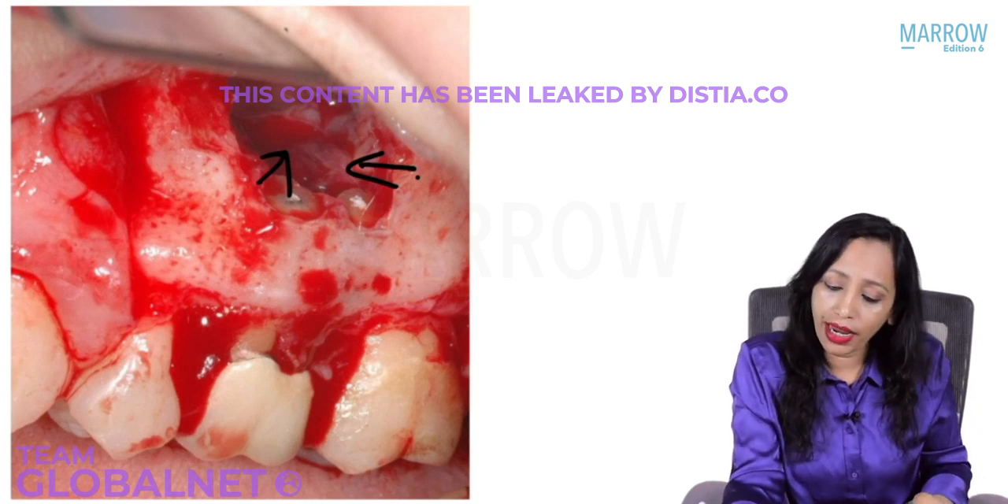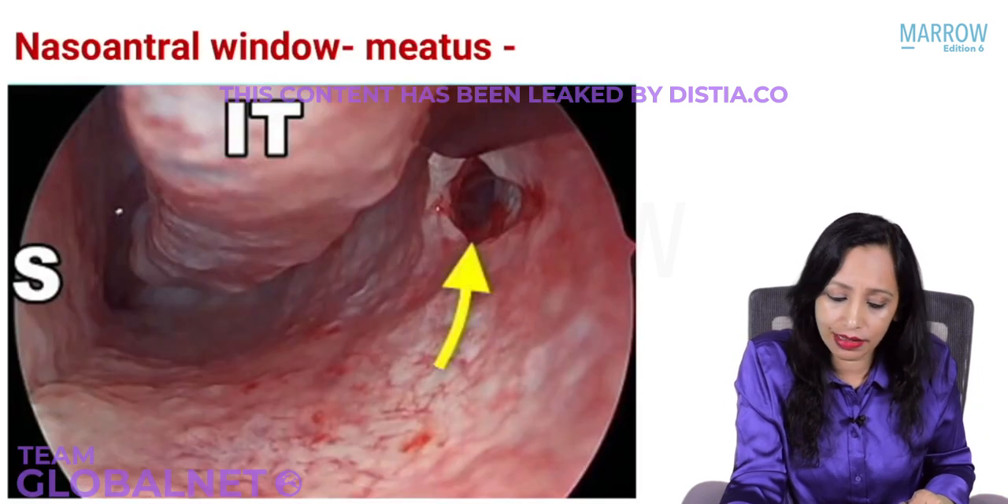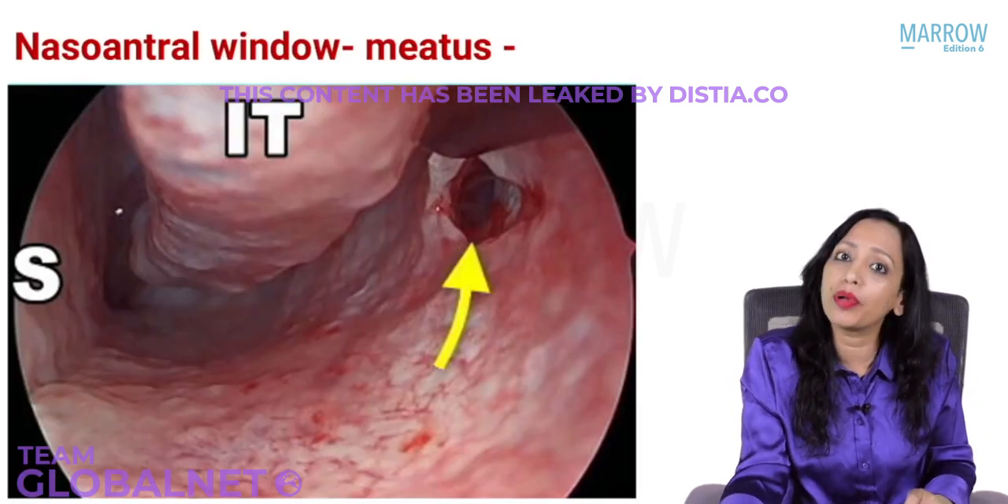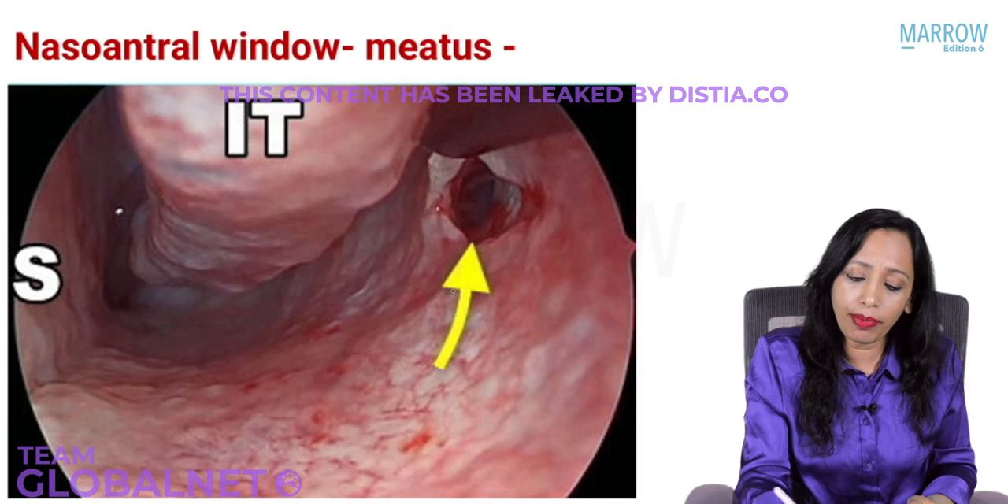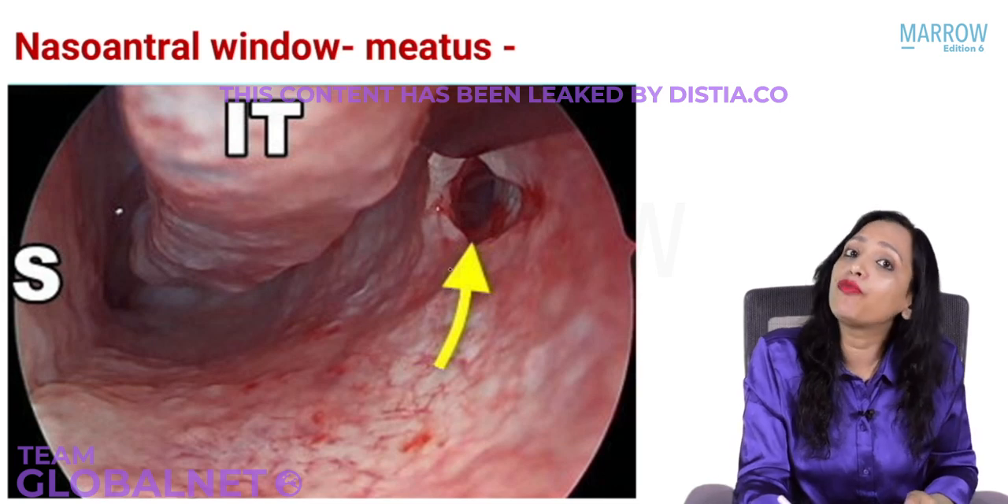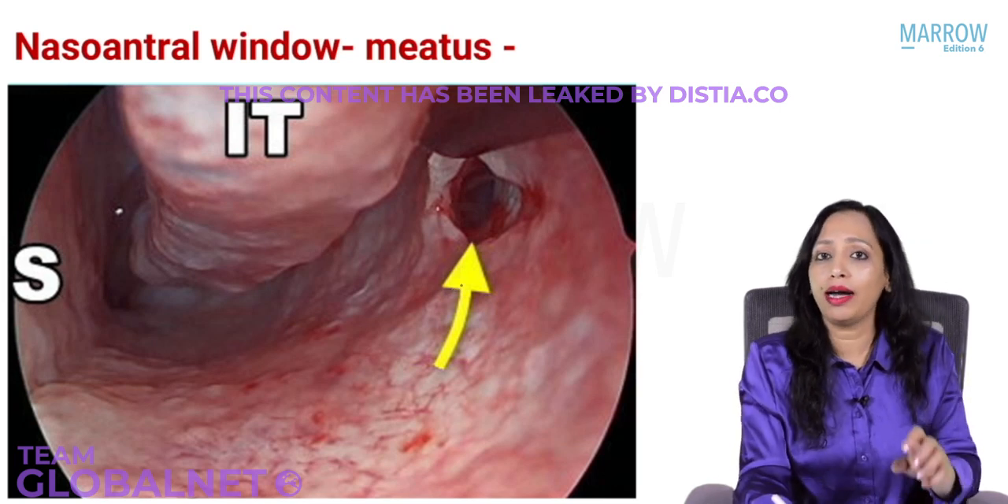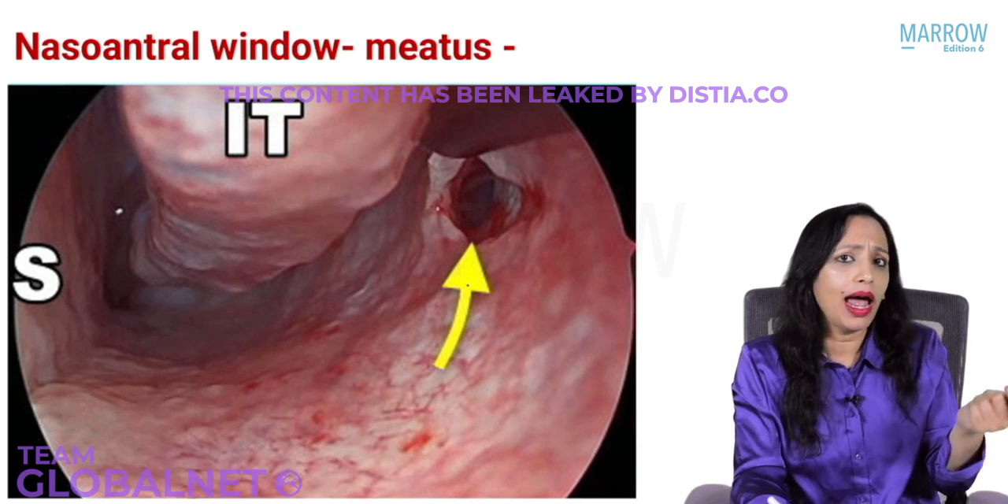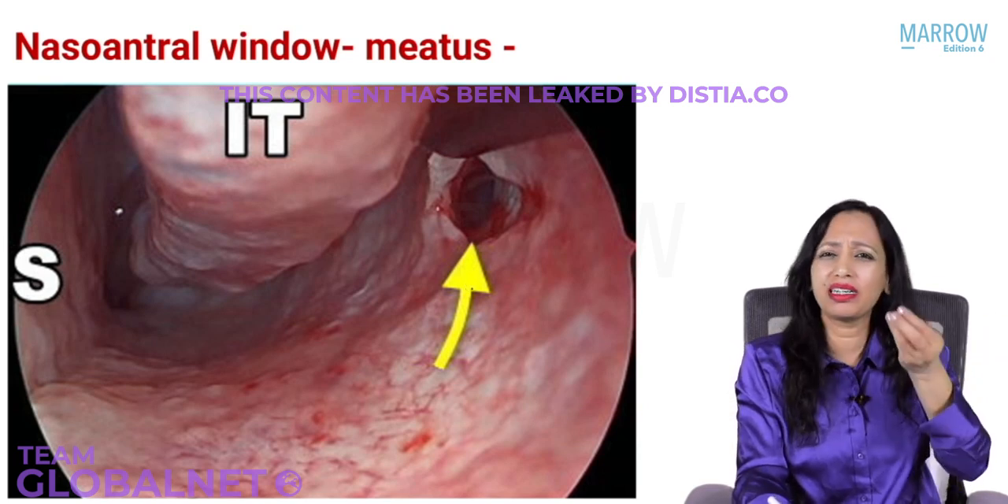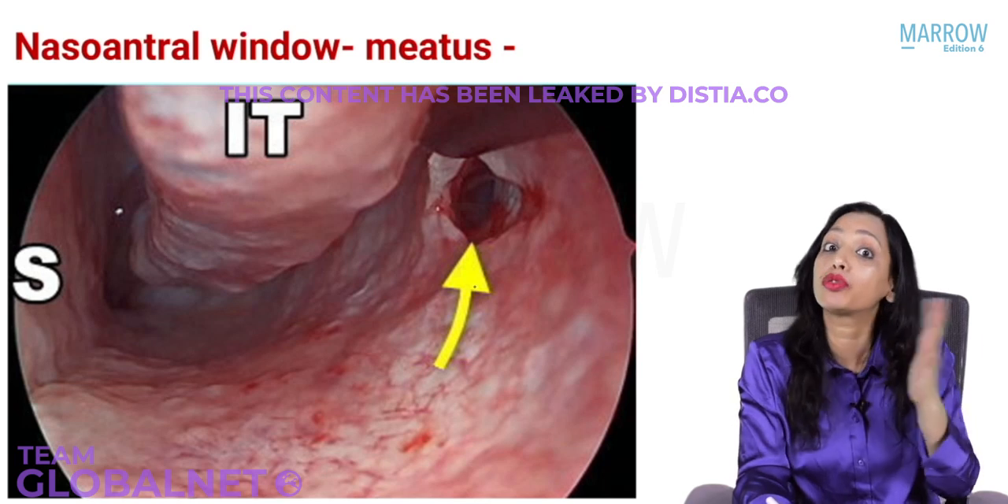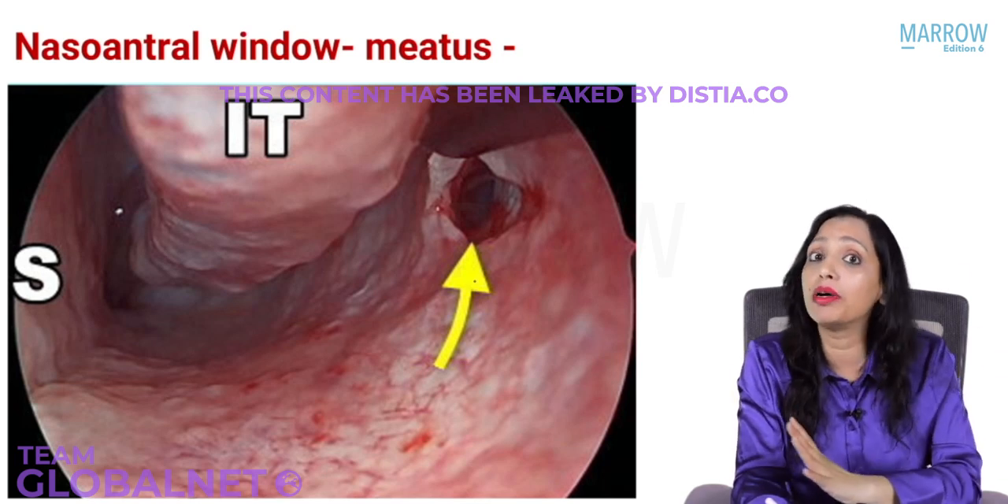So when we have put a pack inside, what we do is we make an opening. Where do we make an opening? We make an opening in the inferior meatus, so that the pack can be removed from here, and following removal of the pack also, if there is little bleeding or little drainage, it can come out through here and does not get collected in the middle meatus.